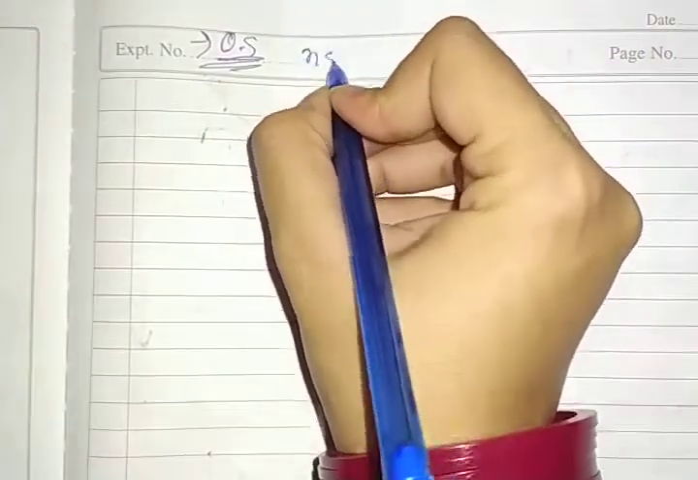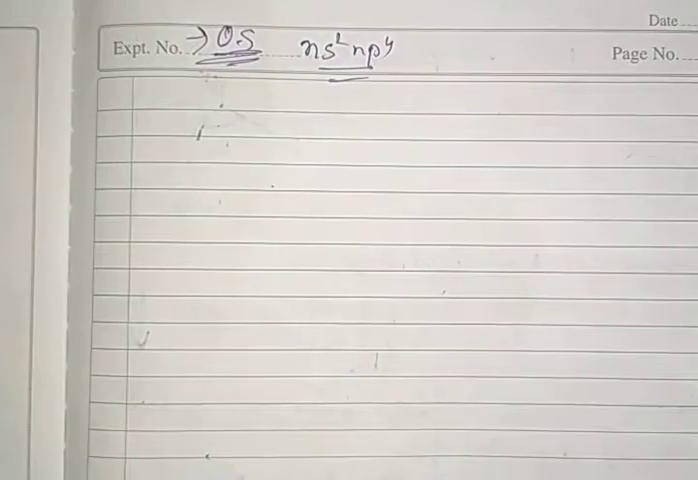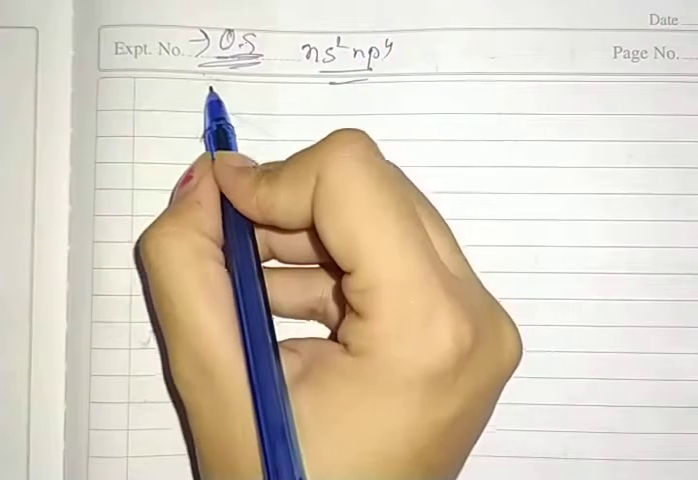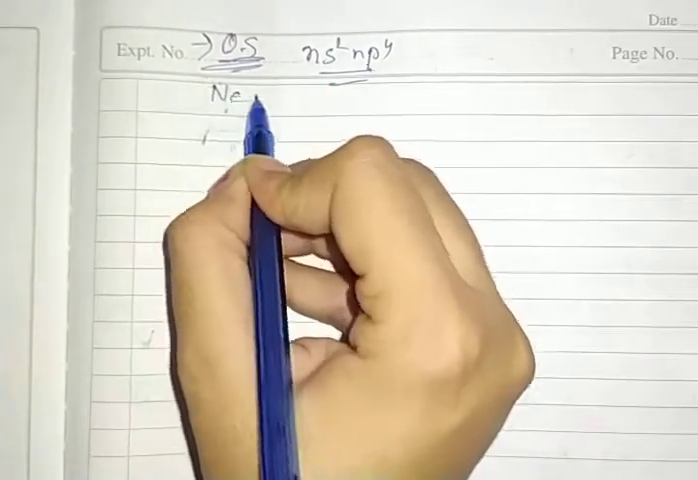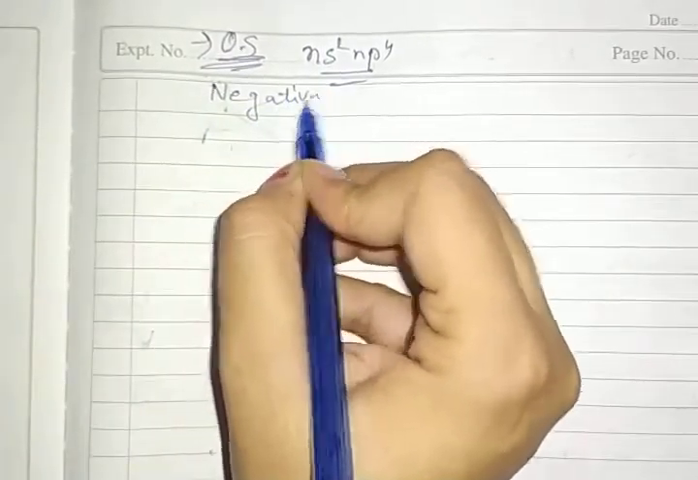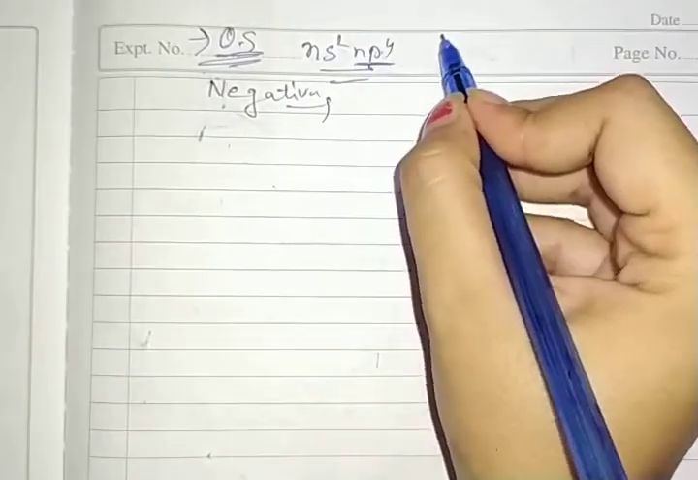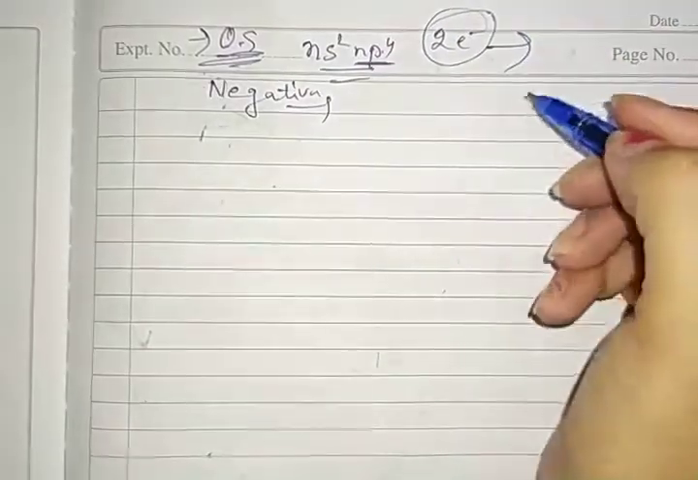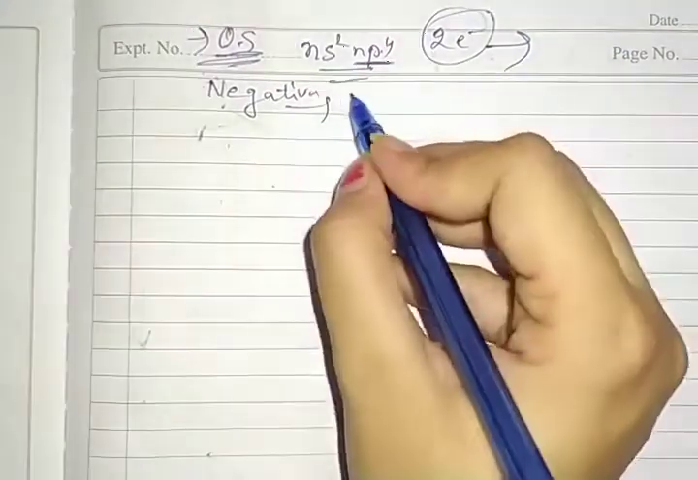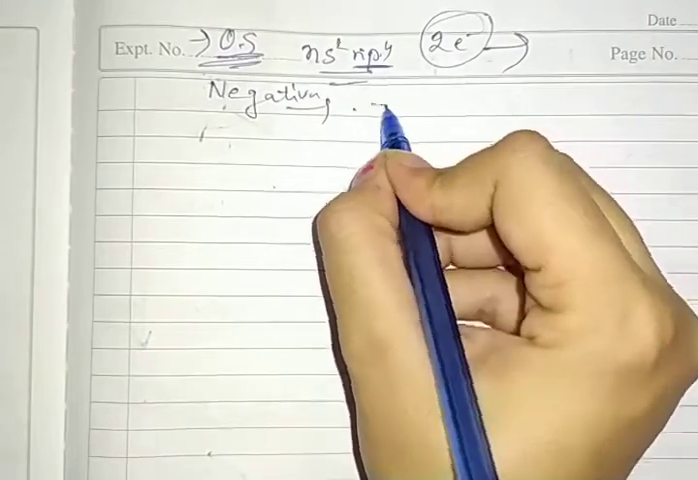Next we have oxidation state. As we know, ns2 np4 is the electronic configuration. Clear? So it has two types of oxidation state. First one is negative. How is it negative? These atoms require two electrons to complete their octet, or we can say to reach noble gas configuration. So when they acquire two electrons, the oxidation state becomes -2.